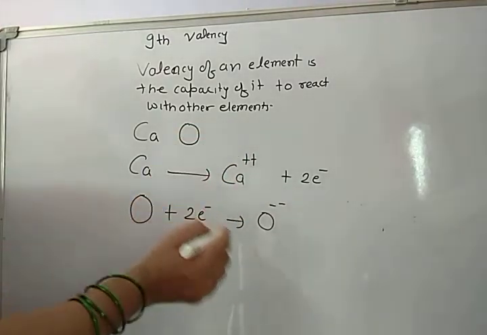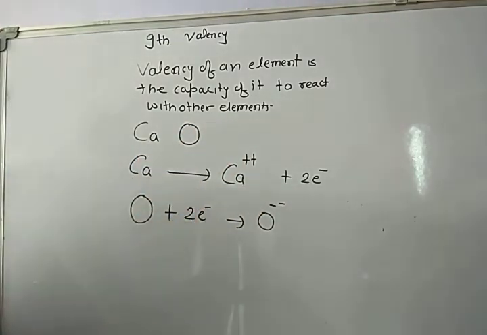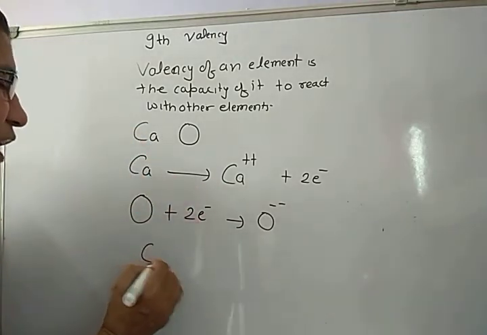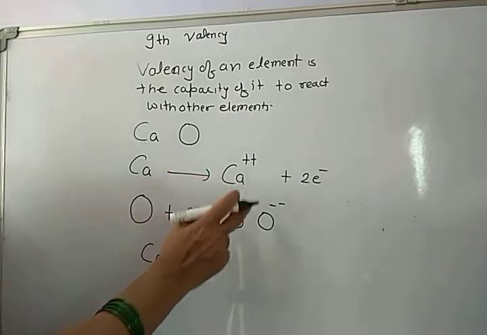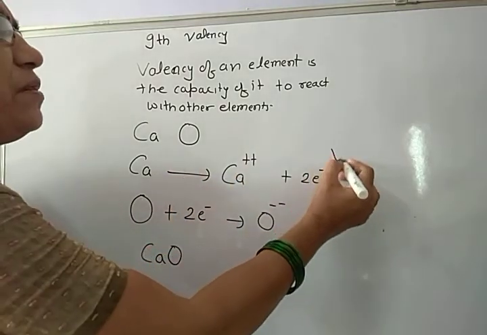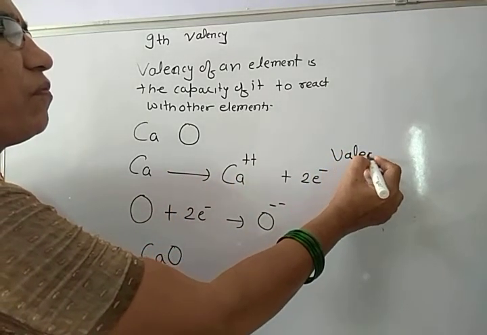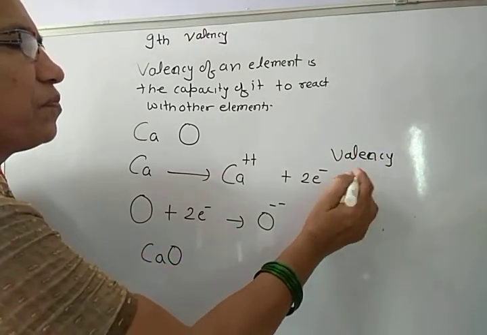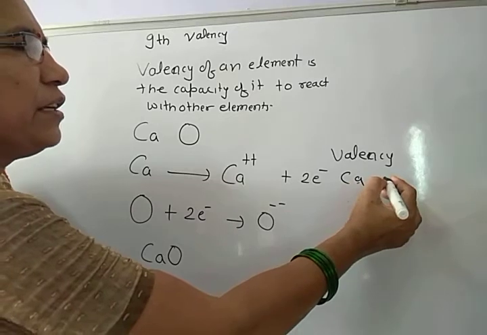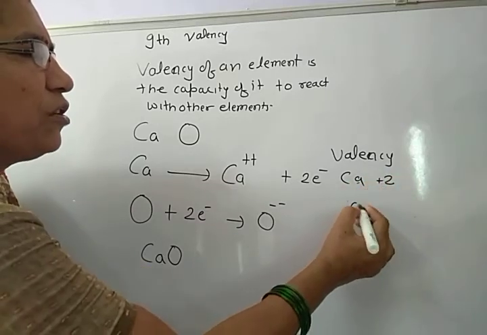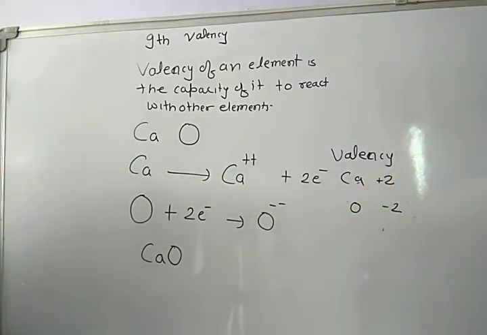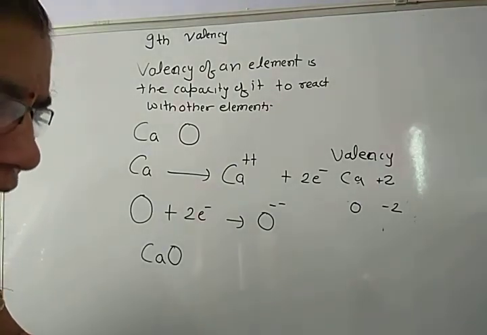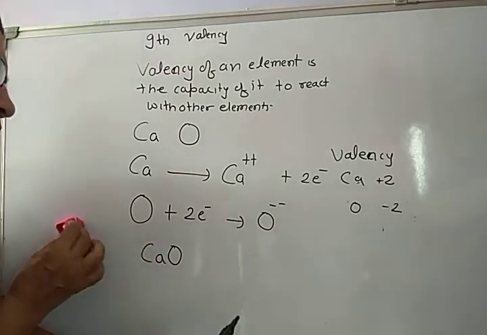Now these are again equal and oppositely charged, therefore we can form calcium oxide, and so valency of calcium is plus 2, oxygen is minus 2.